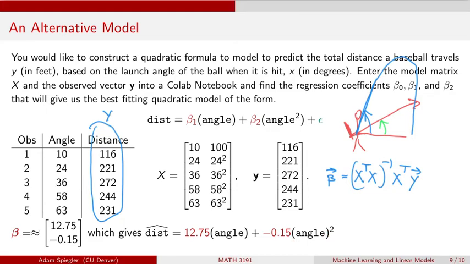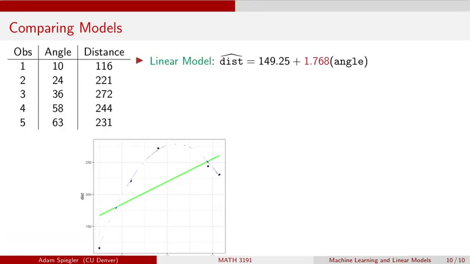And so let's take a look on the next slide at how we can compare this quadratic model to the previous quadratic model that we constructed that had an intercept term. Okay, so let's summarize how we can compare various models for the following data set, where we've observed the launch angle for 5 different hitters when they hit the ball, and then we recorded how far that ball traveled. We would like to come up with a model that is going to be able to accurately predict the distance that the ball travels based on its launch angle.